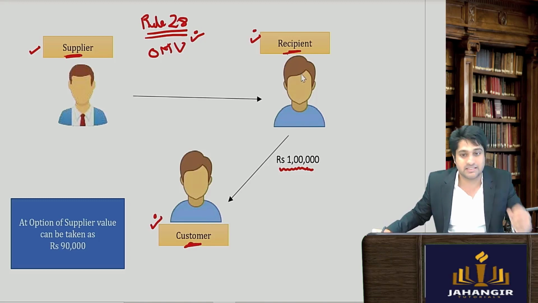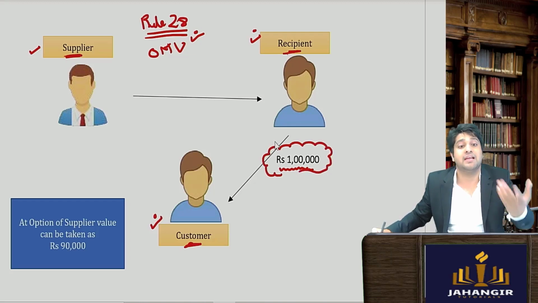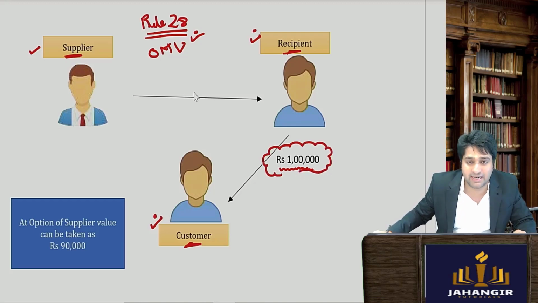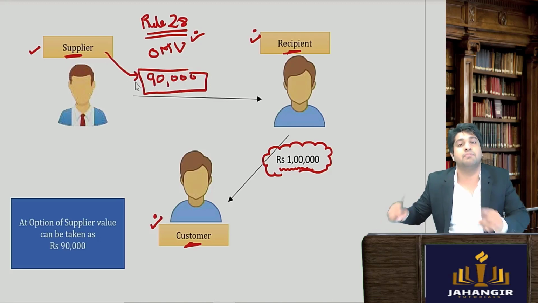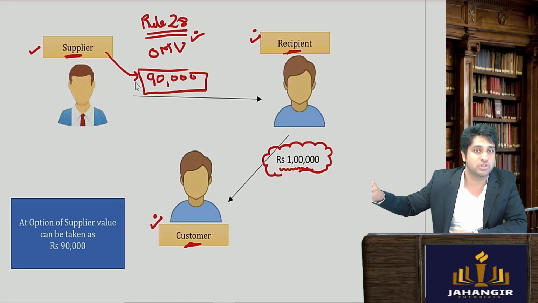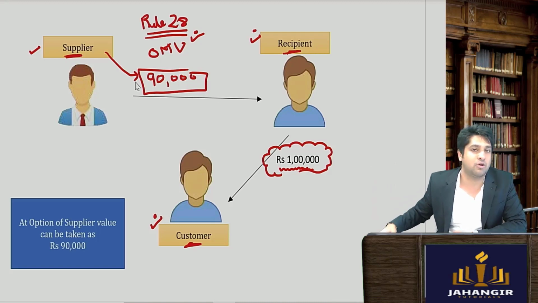So if this guy, the recipient, is selling to his customers for 1 lakh rupees, the supplier can say, देखो भाई मैं इसका 90% ले रहा हूँ. For me, I can take the value of the goods as 90%. So the supplier can say that my recipient is selling the goods or similar goods at 1 lakh rupees.